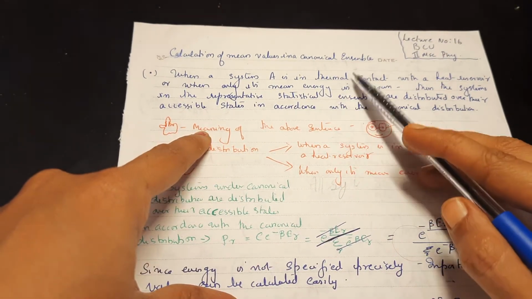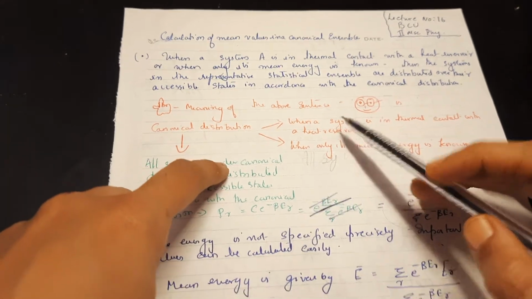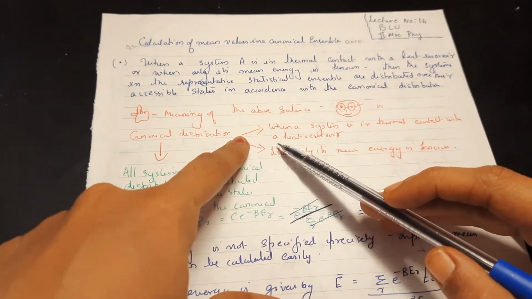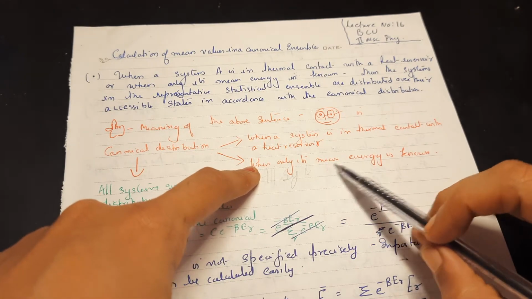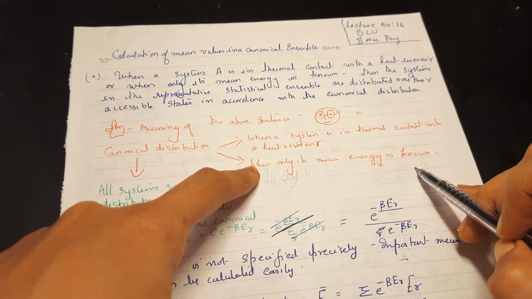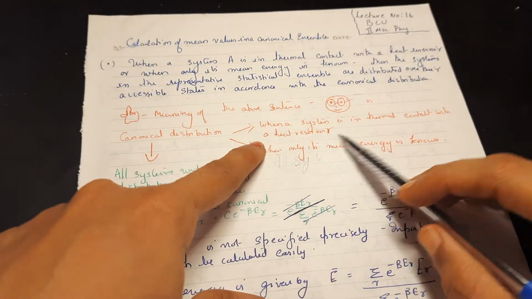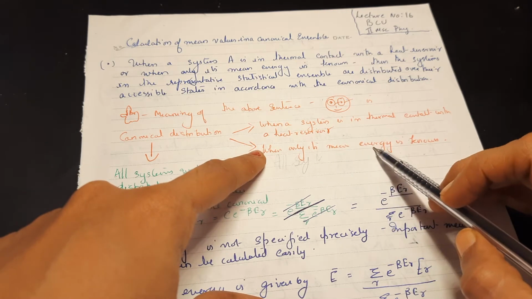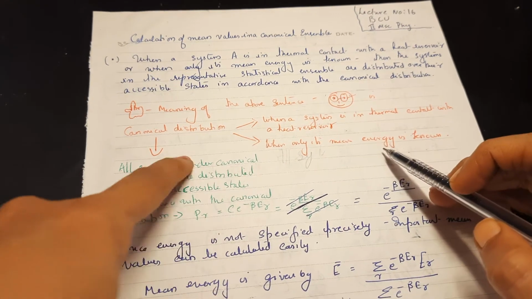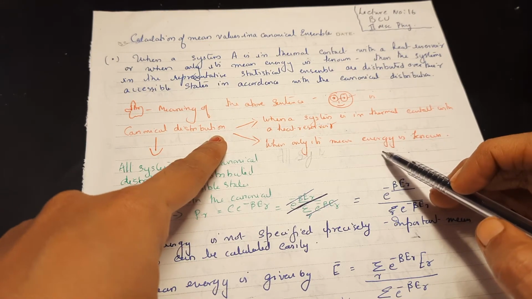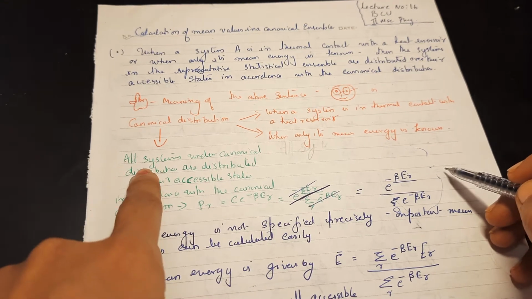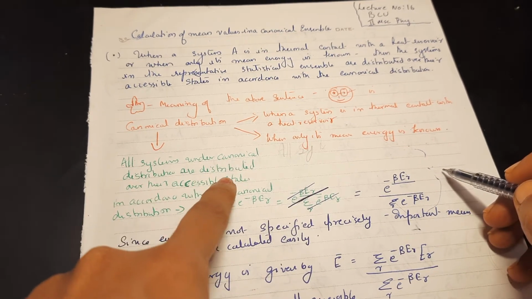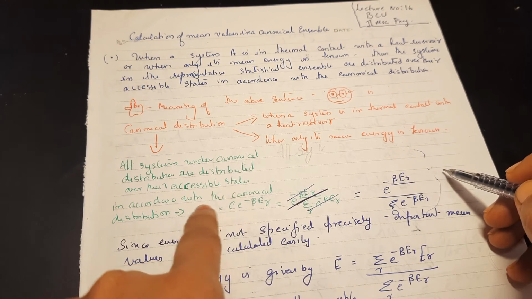This sentence looks very complicated, so how do you understand it? Canonical distribution, when do you use it? When a system is in thermal contact with the heat reservoir, or when only its mean energy is known. Then we use a canonical distribution, and we write it using this formula. All systems under canonical distribution are distributed over their accessible states in accordance with the canonical distribution.